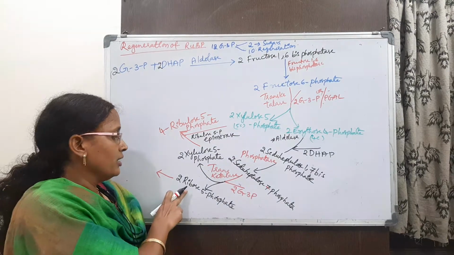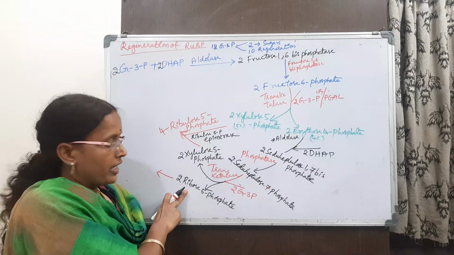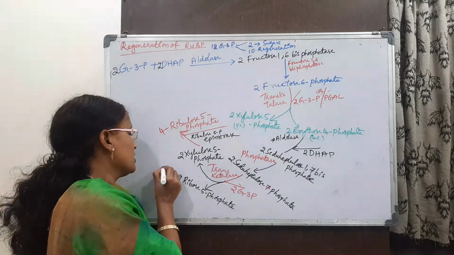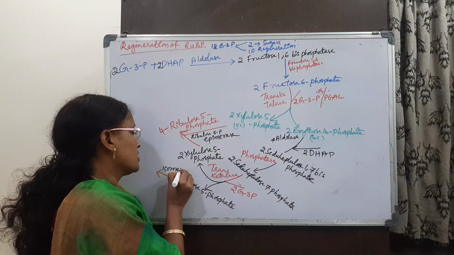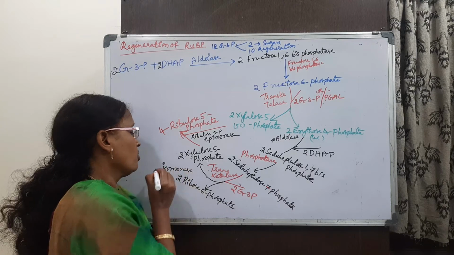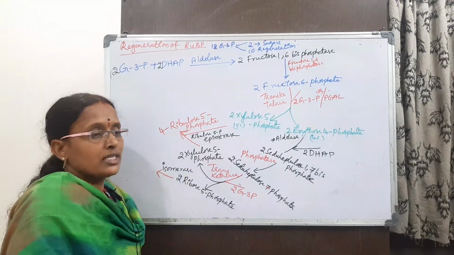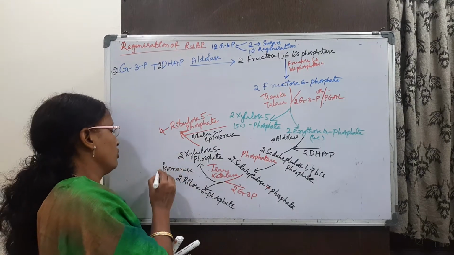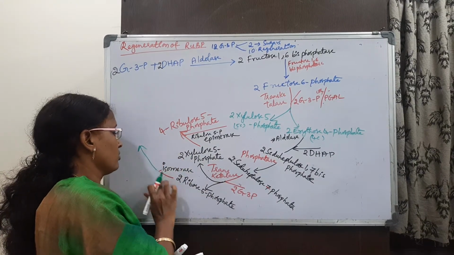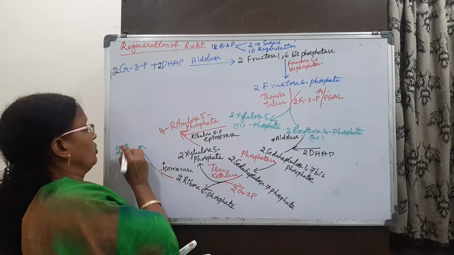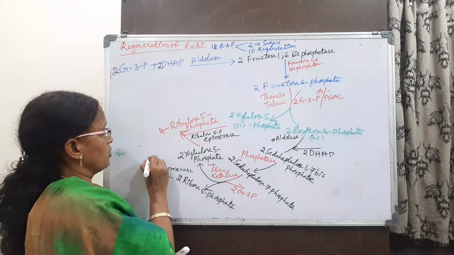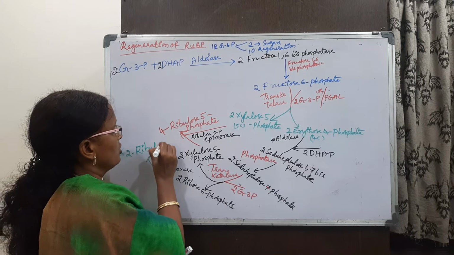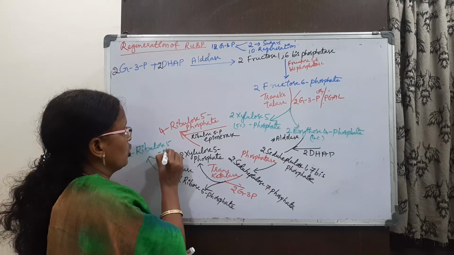Epimerase. And then coming to the ribose 5-phosphate, this is in the presence of the enzyme isomerase. Isomerase forms the 2 molecules of ribulose 5-phosphate.